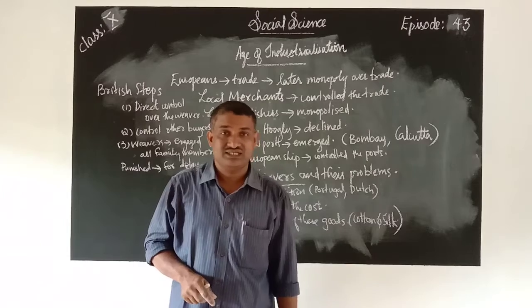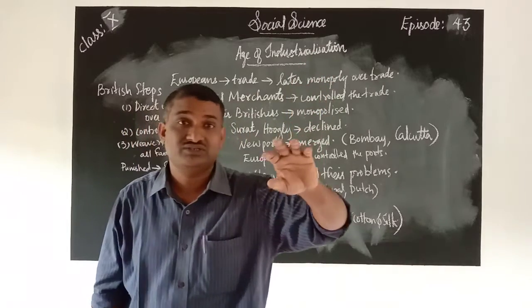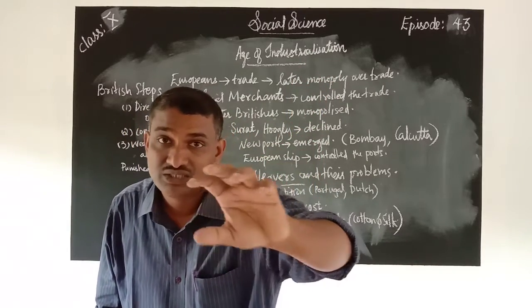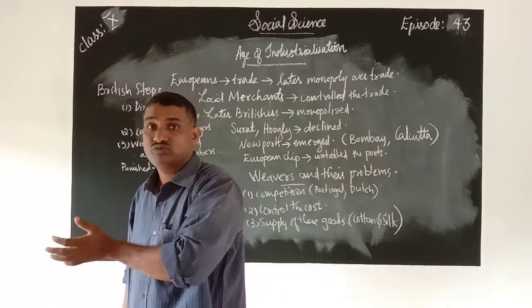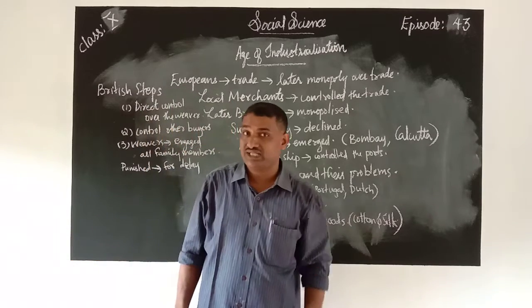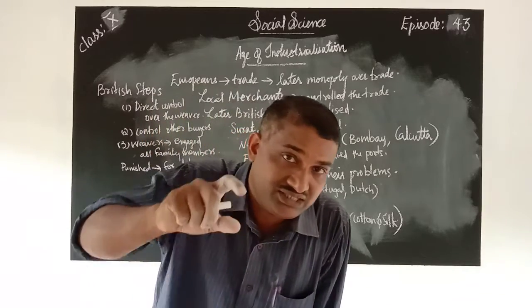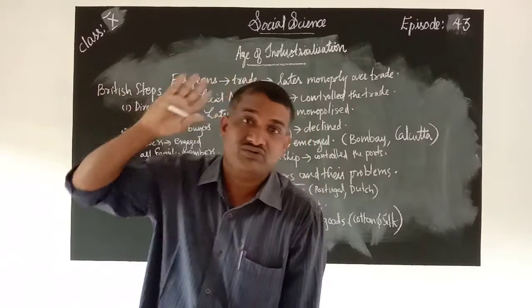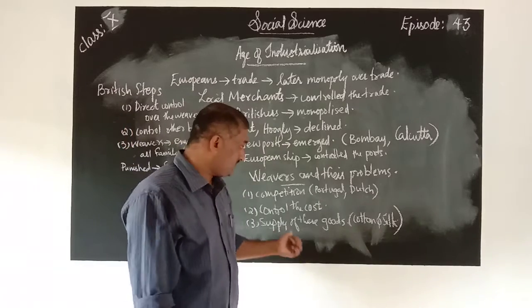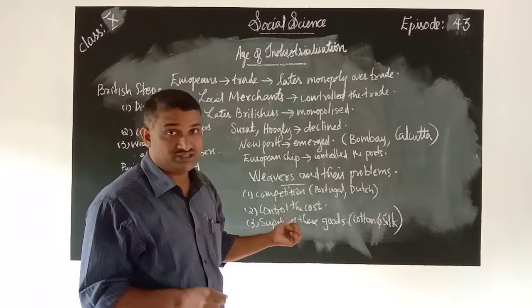So they decided to remove other influences. Otherwise, what will happen? Other influences make good relations with India, so that they may remove these Britishers. They feared that Britishers will be removed from the arena, so they decided to make a control over our state. I hope that you understood this much.